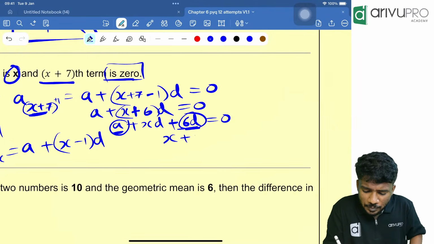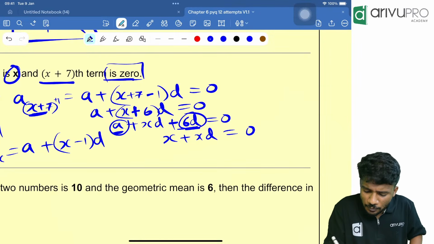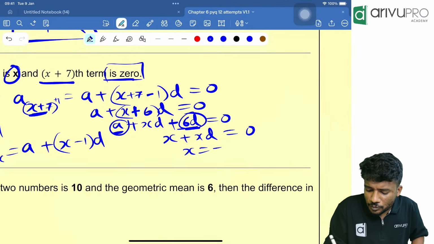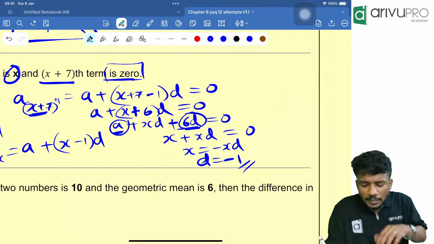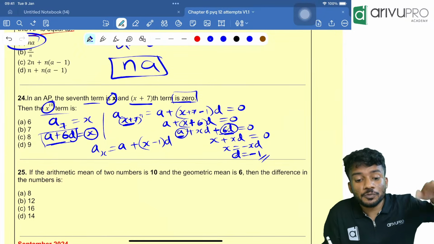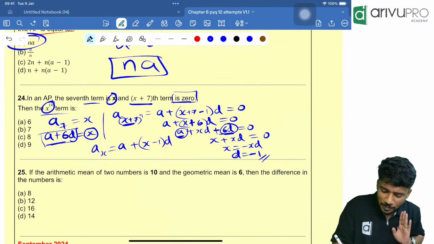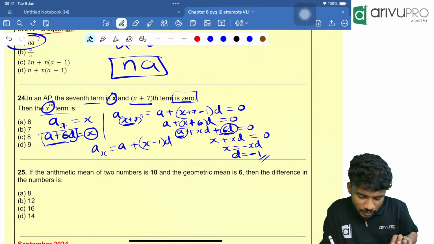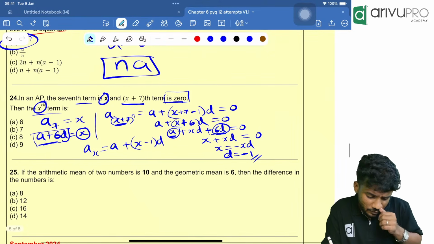That means x plus xD is equal to 0. From this, x is equal to minus xD. D is equal to what? Minus 1. D value, common difference, is equal to minus 1. Set relation function, tomorrow we will be solving. Okay, D is equal to minus 1. People, one more thing I want to check is, now you try to find the value of A.